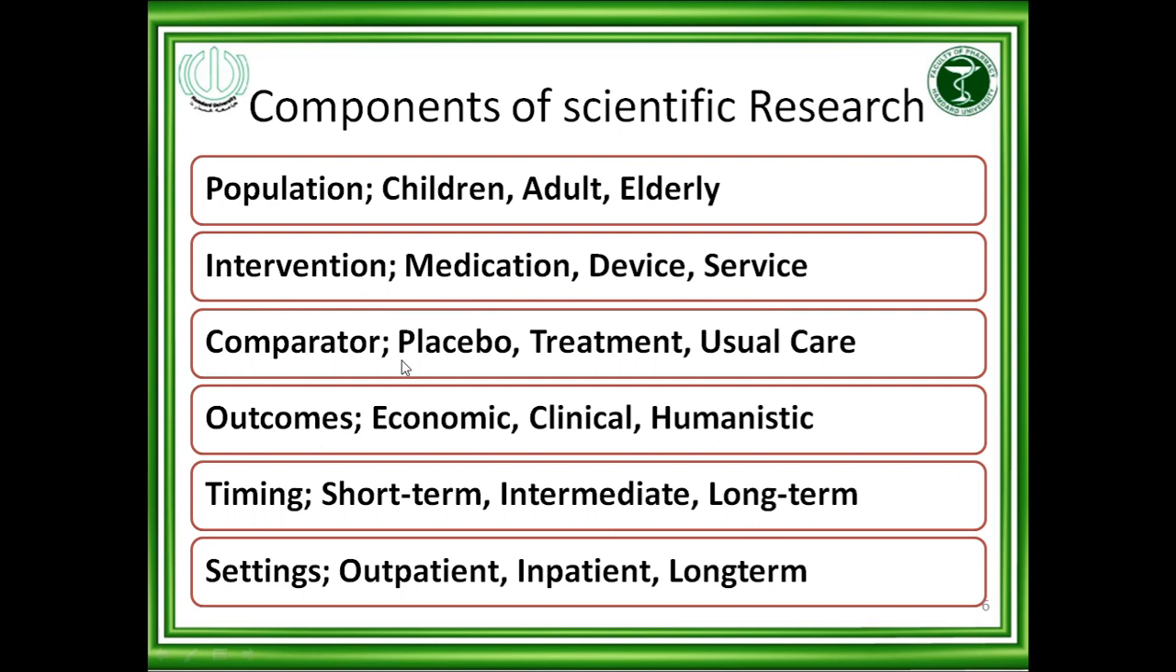Comparator, what comparator am I using to compare to my medication, either placebo or any treatment or usual care. Usual care means that drug which is available from the beginning, means already in the market. Outcome, what is outcome? There could be three outcomes or any one outcome from my research. Economic outcome, that my drug is better, if I want to prove in the research that my drug is better than the other drug or comparative drug. Or the clinical outcome, that the clinical antihypertensive effect of my drug is better compared to other available drugs. Or humanistic outcome, that it is improving the quality of life of the patient compared to other drugs.